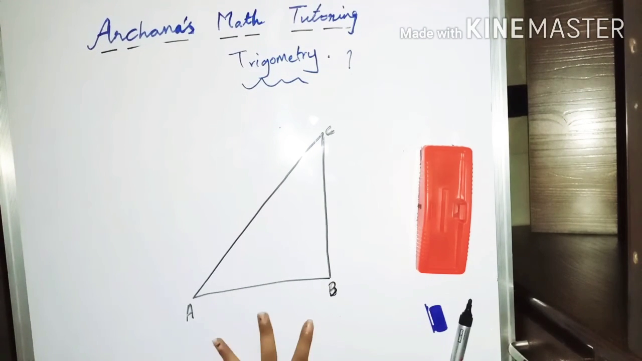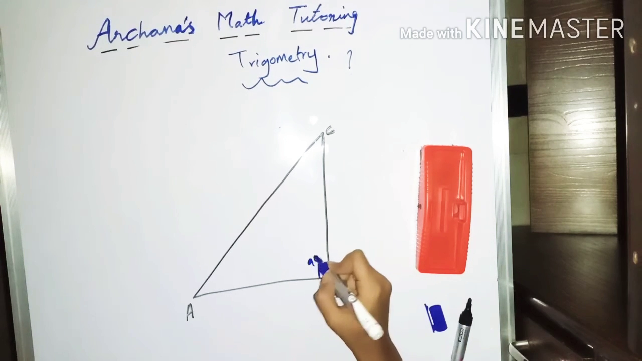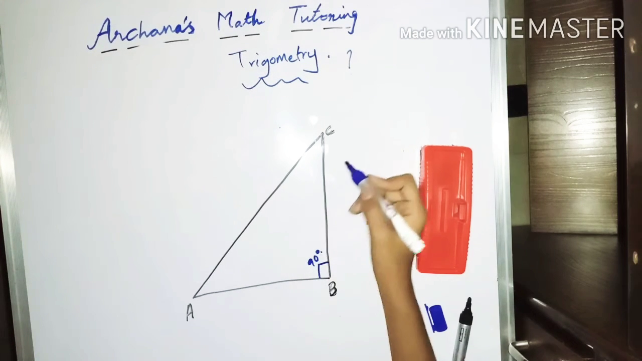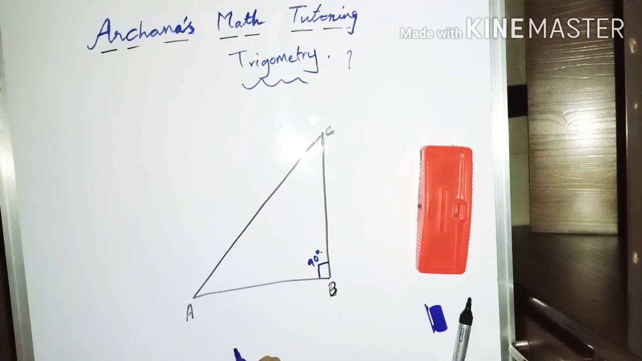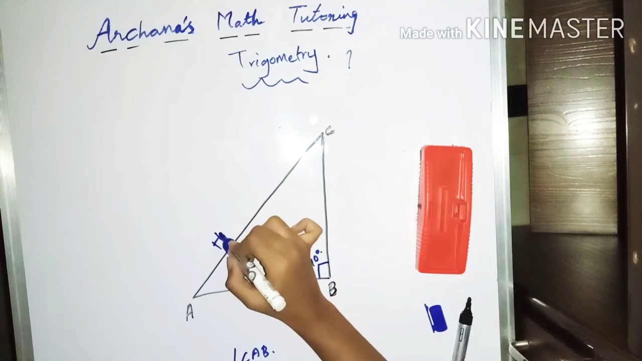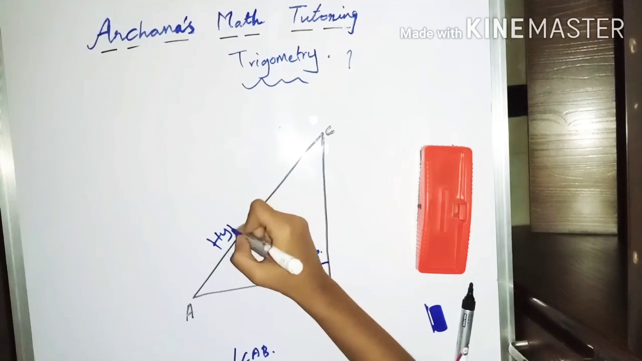So this is my right angle triangle. At angle B, we have a right angle. This angle is 90 degrees. I have 3 points A, B and C. You can see that AC is the longest side in this triangle CAB. Here the longest side is AC, so we call this side the hypotenuse. This is nothing but the naming of our triangles.